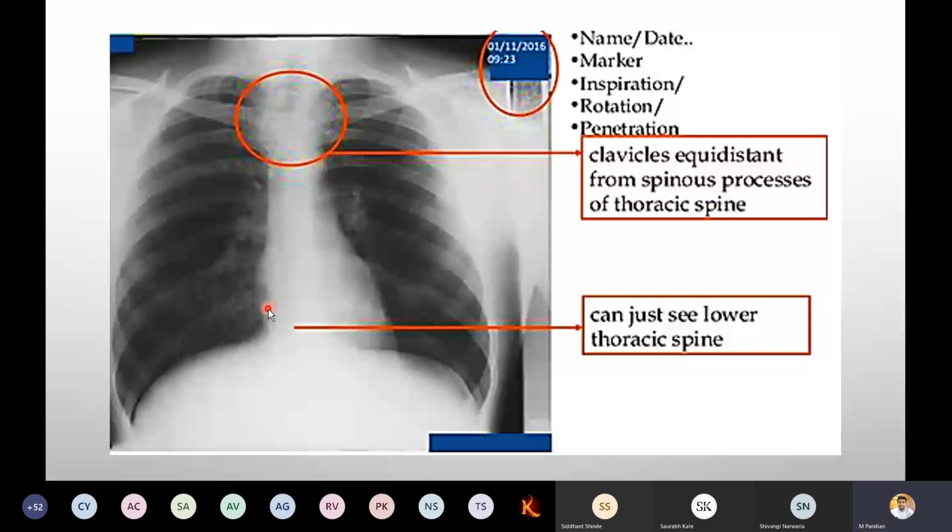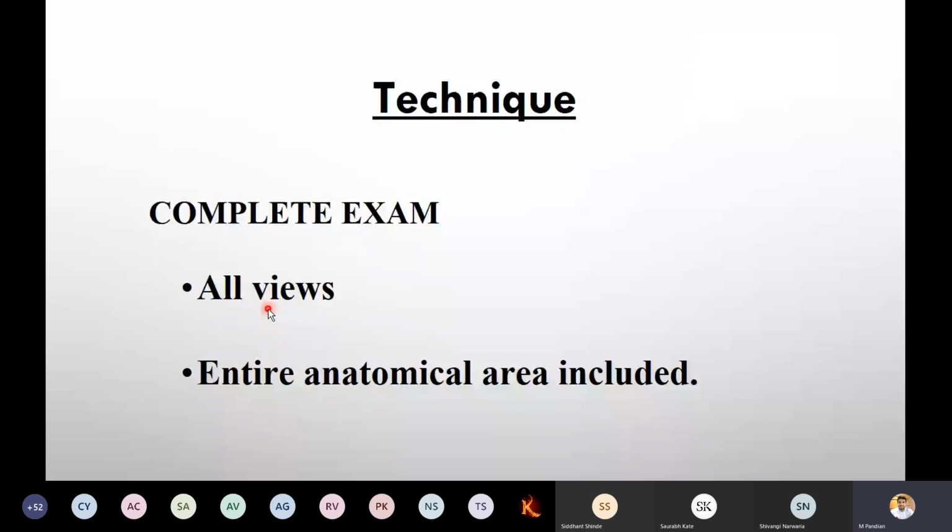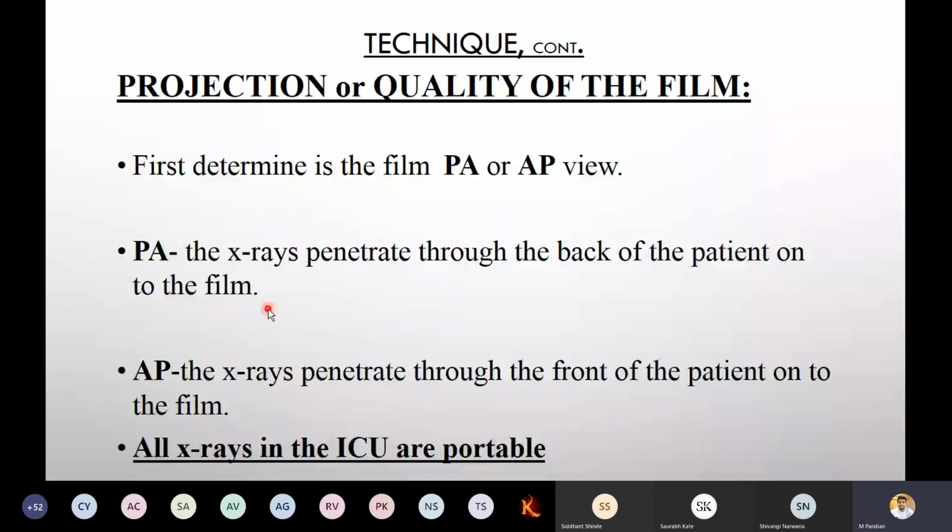Now, techniques. For a complete examination, all views you have to remember. The entire anatomical area you have to remember. First, projection or quality of the film. First, determine if the film is a PA or AP view. How to remember this? PA, that is posterior anterior: the X-ray penetrates through the back of the patient onto the film. AP is nothing but the X-ray penetrating through the front of the patient onto the film.